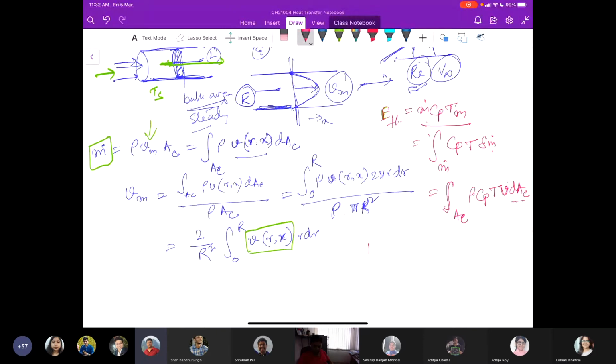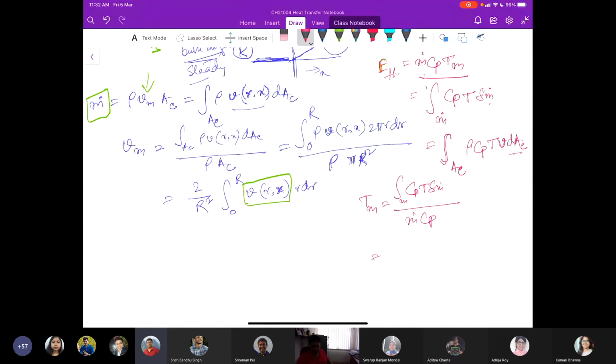Okay, so that means the mean temperature is basically that integral divided by m dot Cp, which is the integral from 0 to R of Cp T rho V 2 pi r dr, divided by rho, the mean velocity, pi r square Cp.